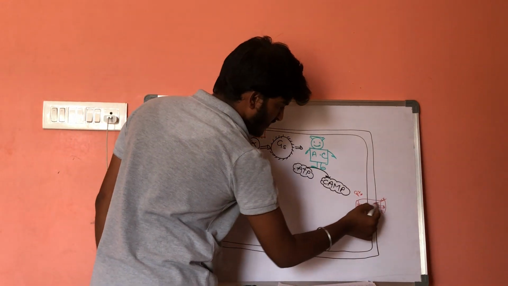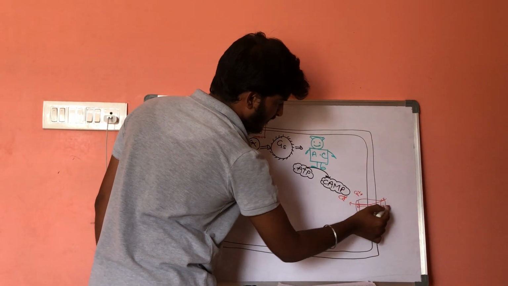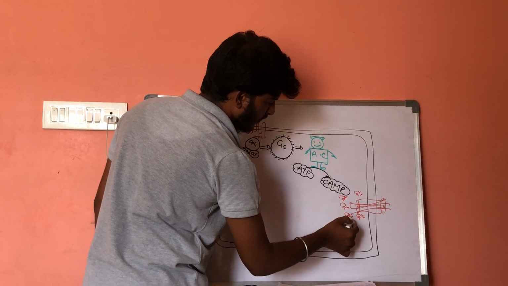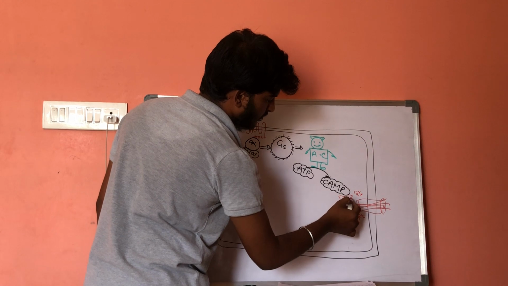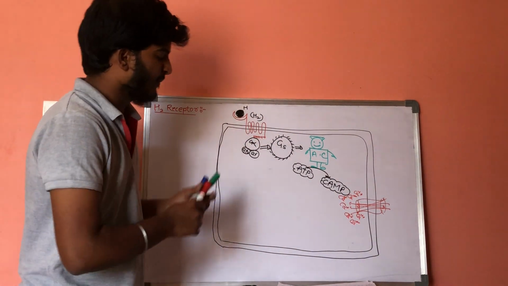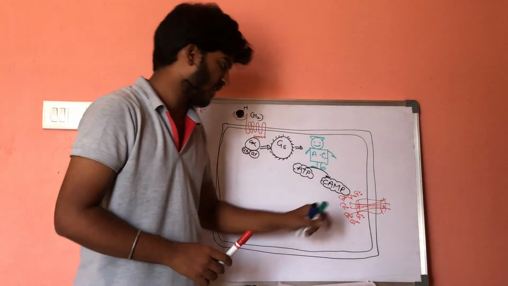Because of activation of calcium channel, there will be influx of calcium. So the calcium concentration within the cell will get increased.